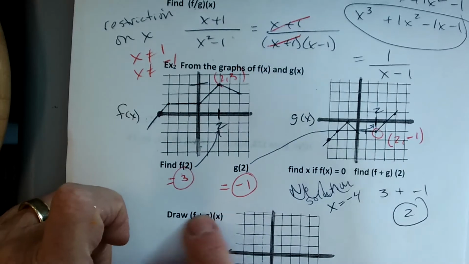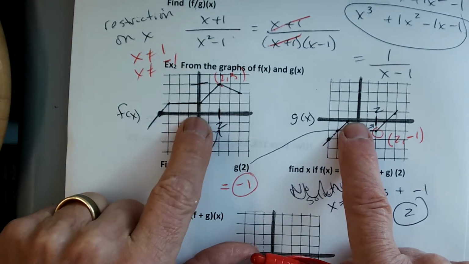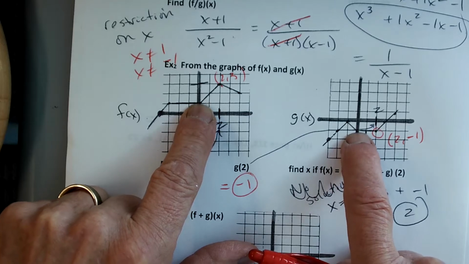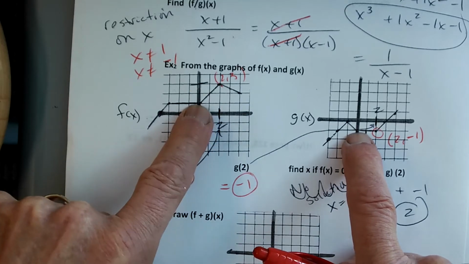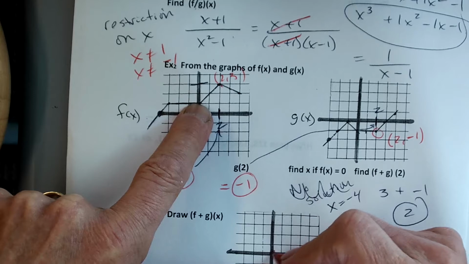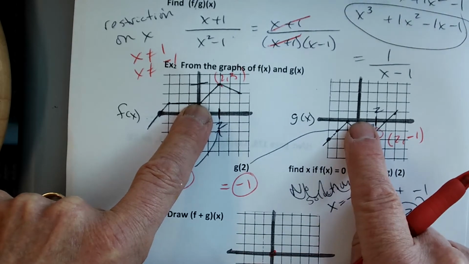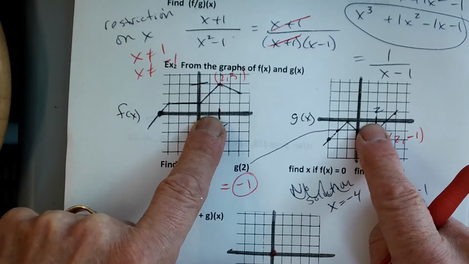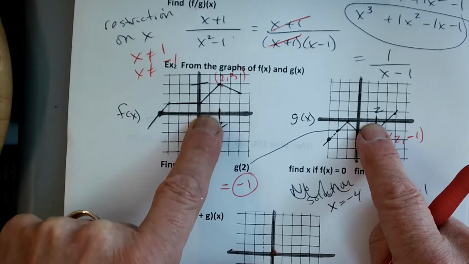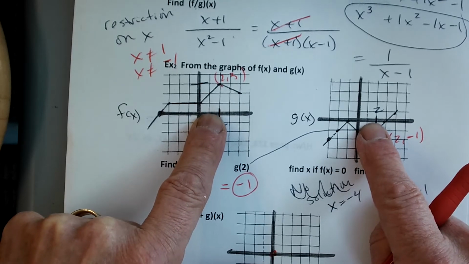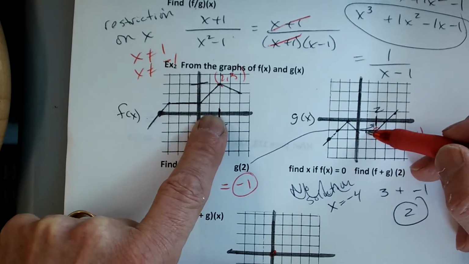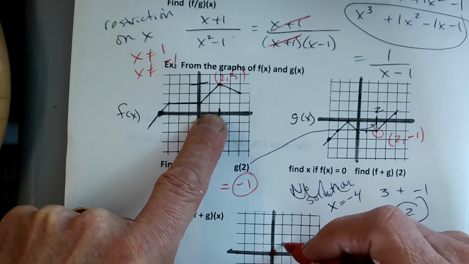I want to add. So at 0, the height of this one is 1, and what's the height of this one? So if we'll add a 1 plus a -1, at 0, I'd have a 0, okay? Let's go to 1. Everybody watching? What's the height at 1 of the F graph? 2, and what's the height of the G graph? So what is 2 plus -1? So at 1, I'd have a height of 1.